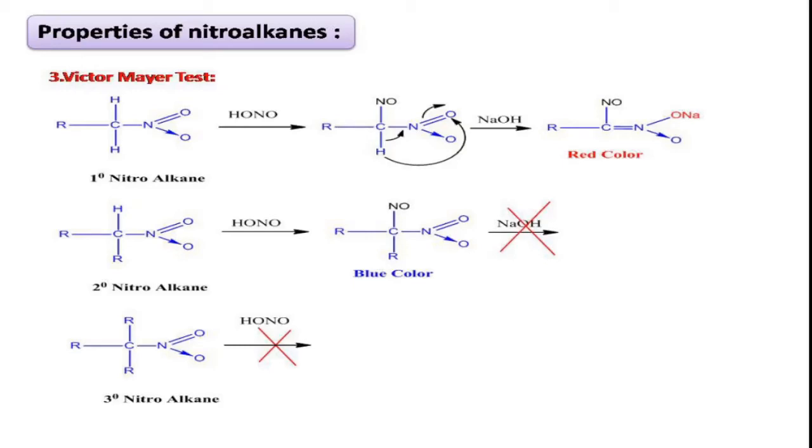If it is converted to blue color after performing the Victor-Meyer reaction, then it is secondary. If the given nitroalkane does not react, if it is colorless after performing the Victor-Meyer test, then it is tertiary nitroalkane. So this is a very important reaction. This is useful to identify the given nitroalkane.